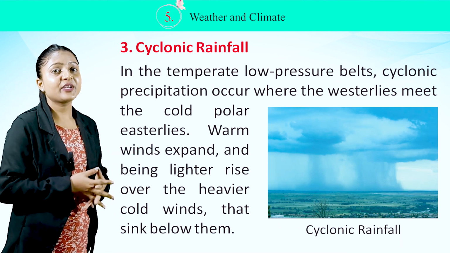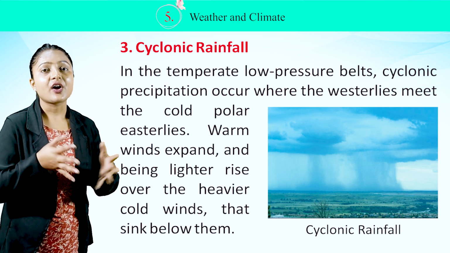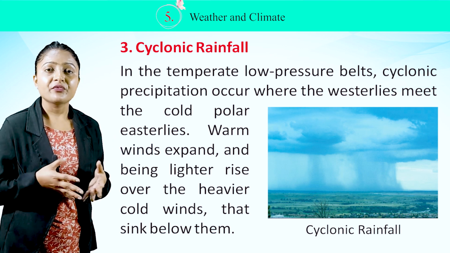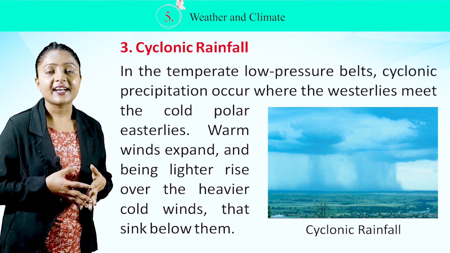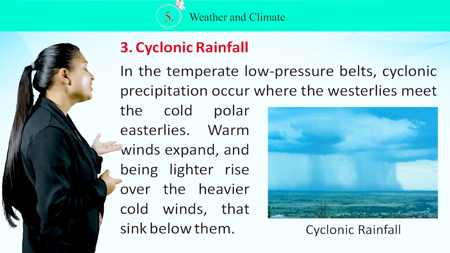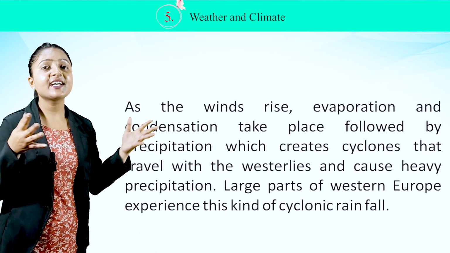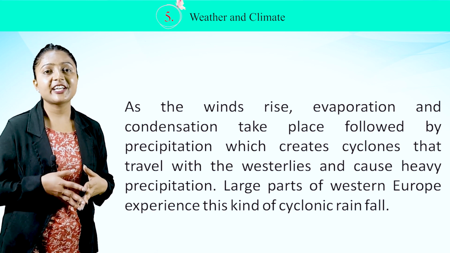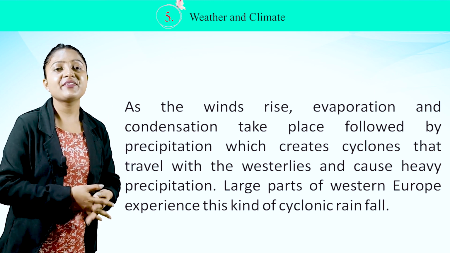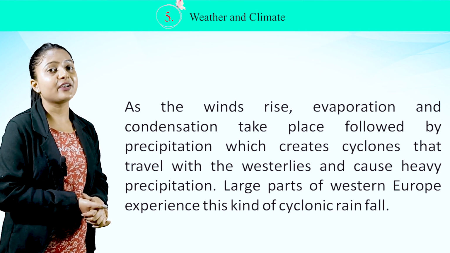Number 3. Cyclonic rainfall. In the temperate low pressure belts, cyclonic precipitation occurs, where westerlies meet the cold polar easterlies. Warm winds expand and, being lighter, rise over the heavier cold winds that sink below them. In this image, you can see cyclonic rainfall. As the winds rise, evaporation and condensation take place, followed by precipitation, which creates cyclones that travel with the westerlies and cause heavy precipitation. Large parts of Western Europe experience this kind of cyclonic rainfall.